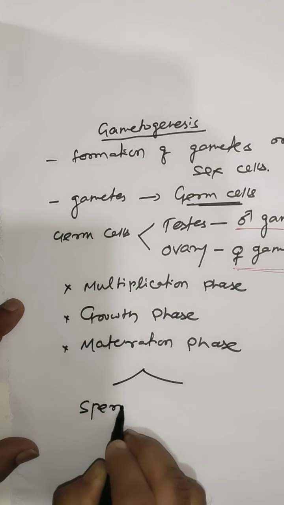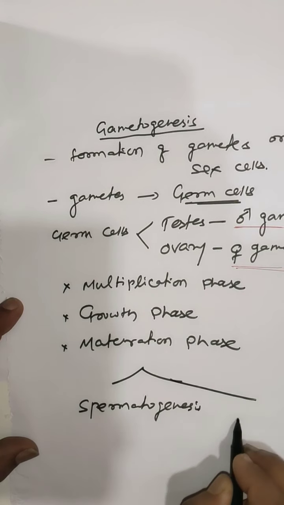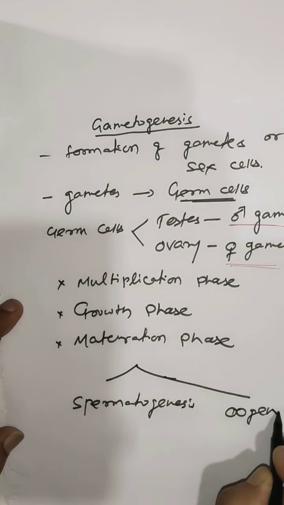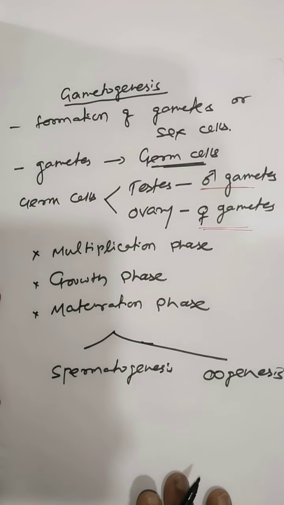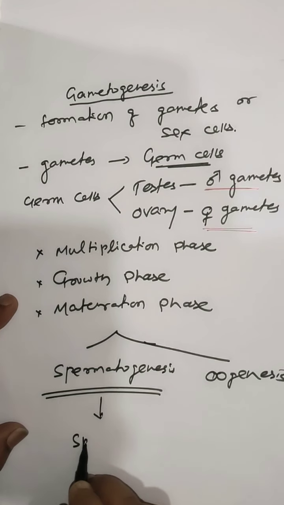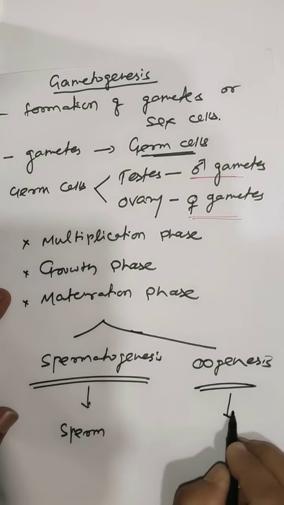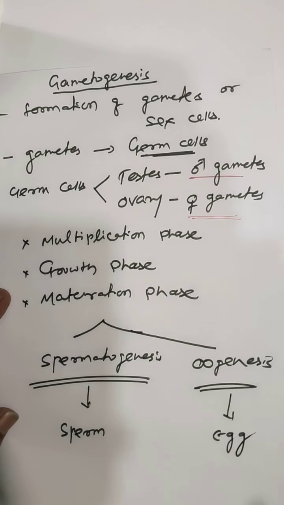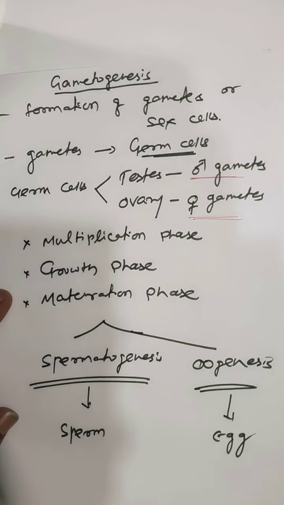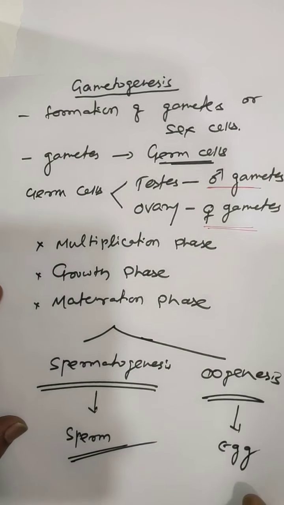These are spermatogenesis and oogenesis. Spermatogenesis is the process of formation of sperm, and oogenesis is the process of formation of egg. Now we'll discuss the process of formation of sperm, or spermatogenesis.